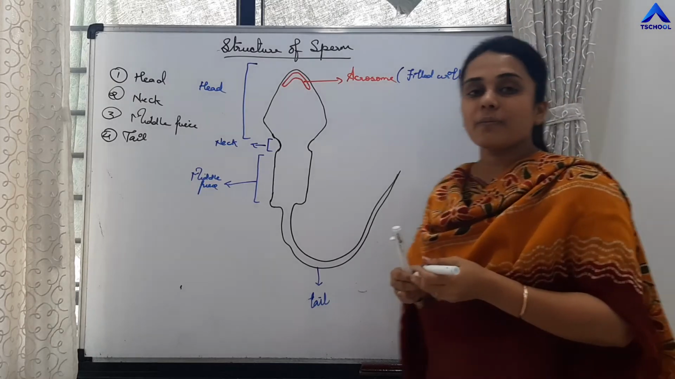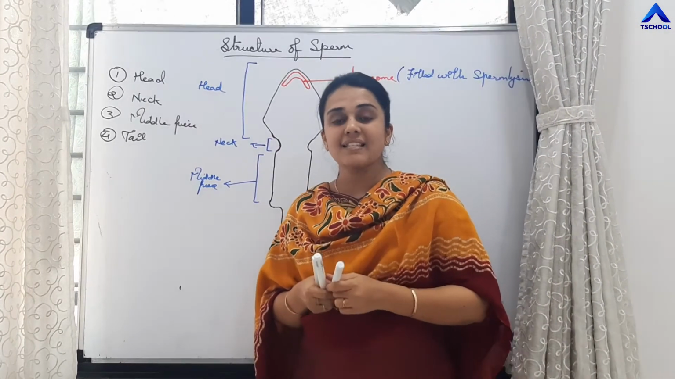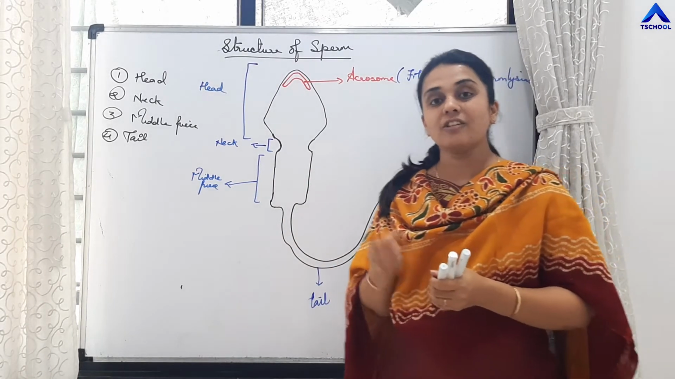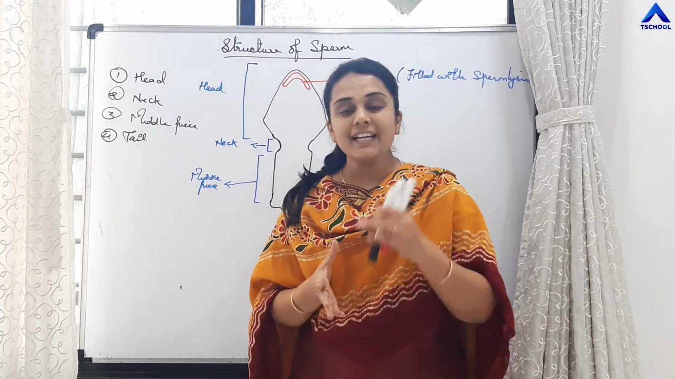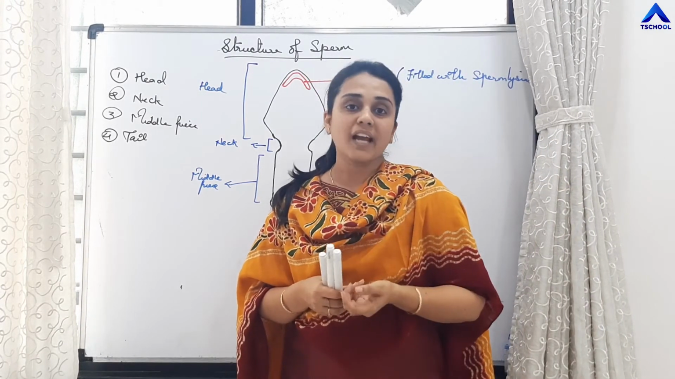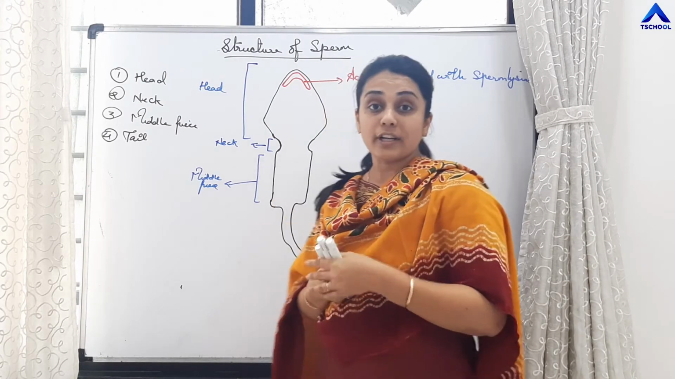And what are the sperm lysins? The sperm lysins are the enzymes. So acrosome is a cap-like structure which is made up from Golgi body and it is filled with enzymes. Those enzymes are called sperm lysin enzymes such as hyaluronidase enzyme.